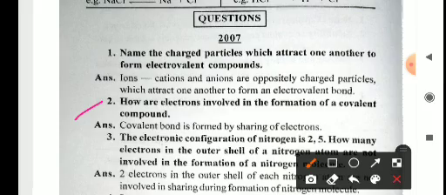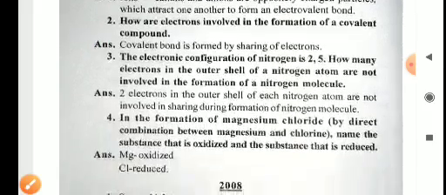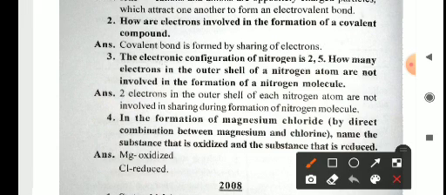How are the electrons involved in the formation of the covalent bond? So a covalent bond is formed by the sharing of electrons. When two non-metallic elements share electrons with each other, then covalent bond formation takes place.